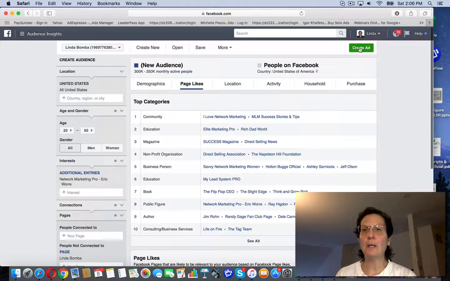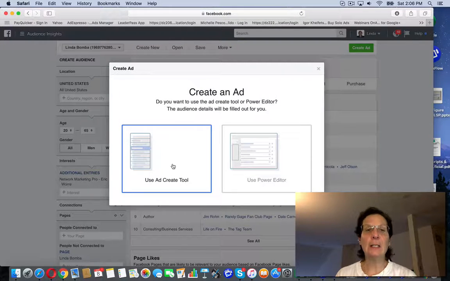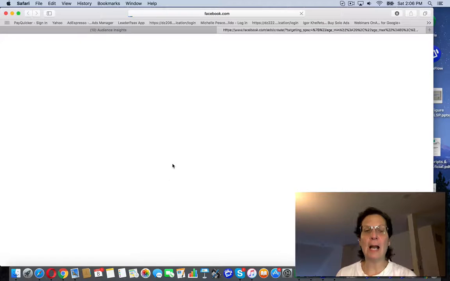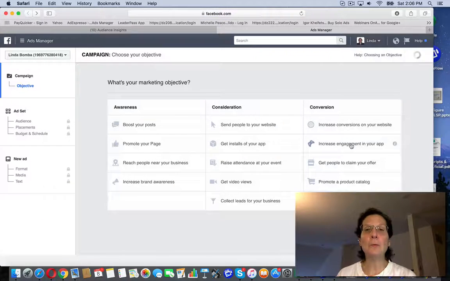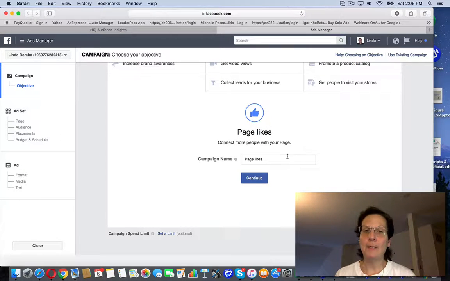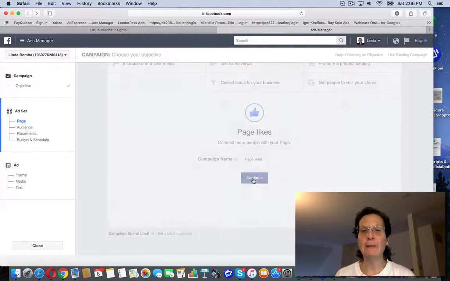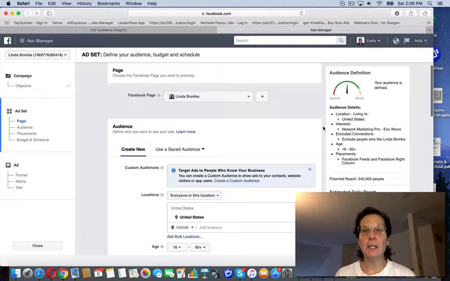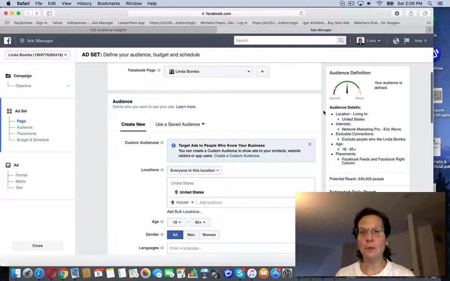And then if you come up here, click create ad, you get this, click create, use this create tool. This will populate. There's 13 different objectives you can do on setting up a Facebook ad. For this, a likes campaign, you want to do promote your page. It defaults here, page likes, so just going to leave it. And click here, it takes me over to this page.